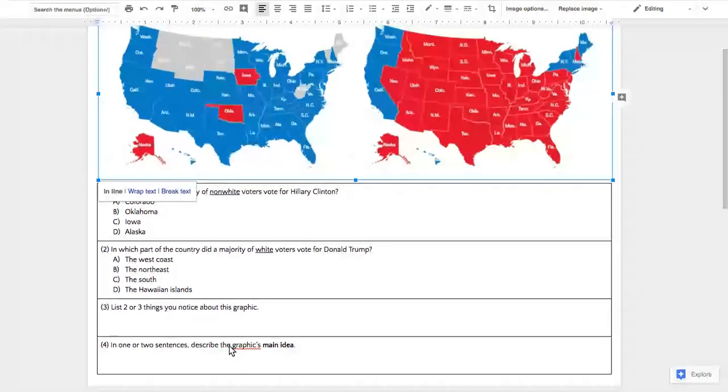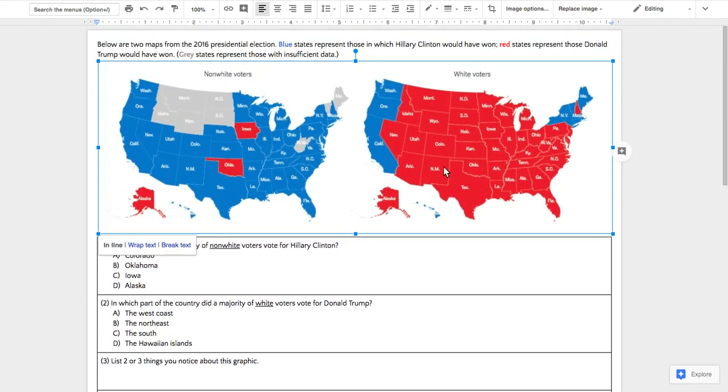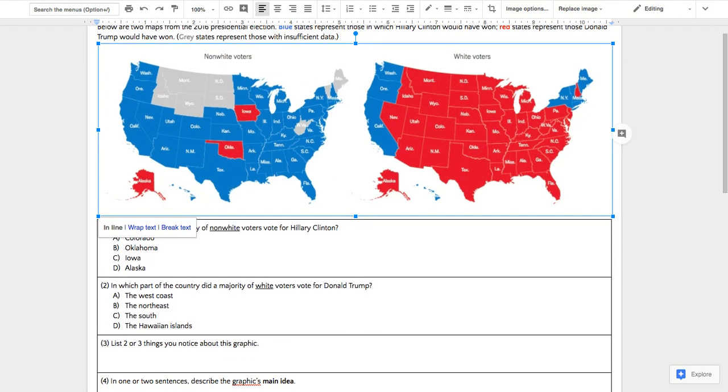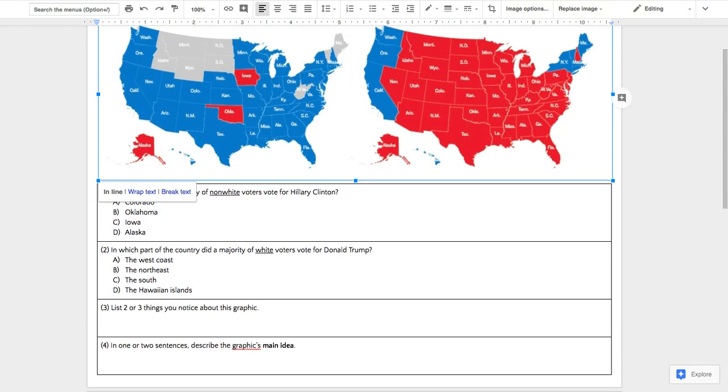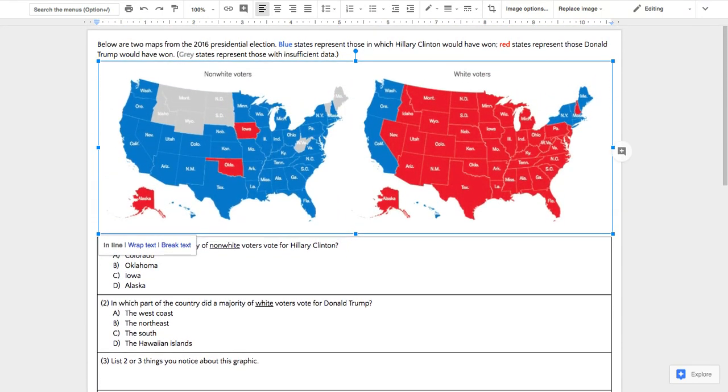Describe the graphic's main idea. The main idea would be that white people support Trump and non-white people support Hillary. You can sort of get deeper into it, maybe if you want, but that is the overarching big idea here.